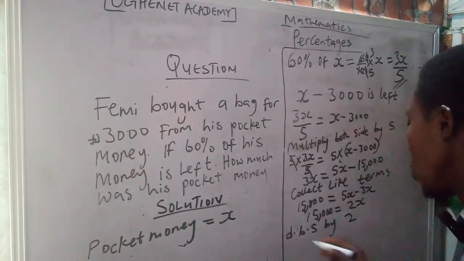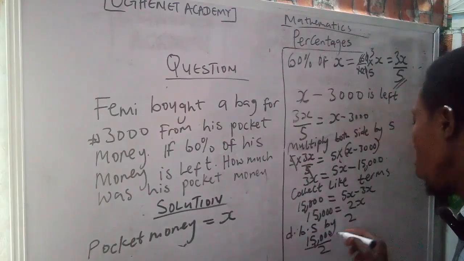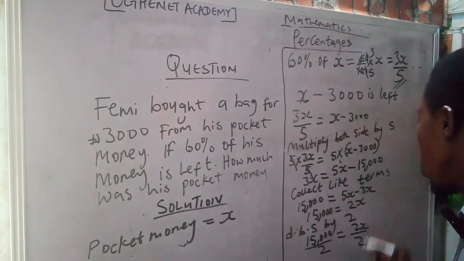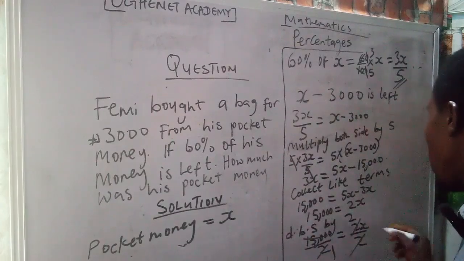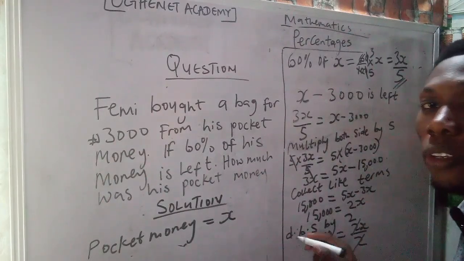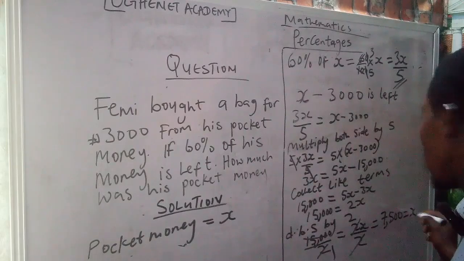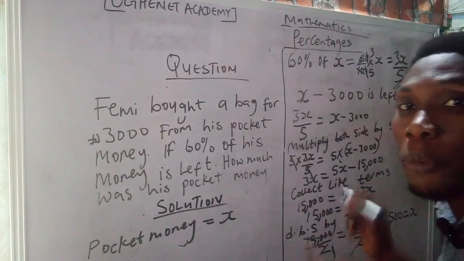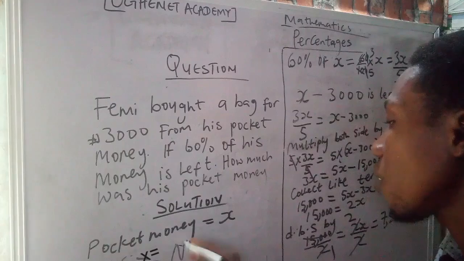When you do that, you have 15,000 over 2 equals 2X over 2. 2 cancels 2, and 2 into 15,000, you have 7,500 equals X. Meaning that his pocket money originally, X, is equal to